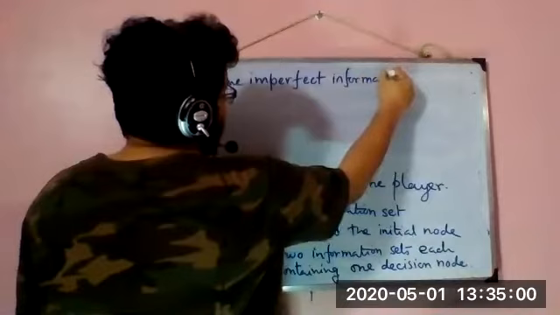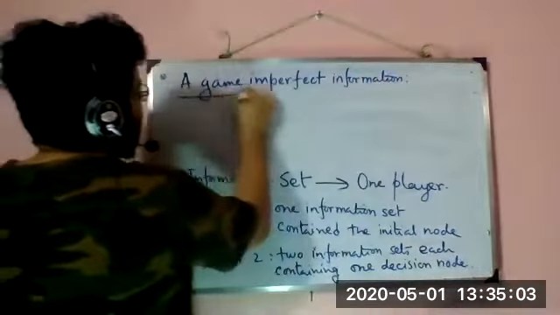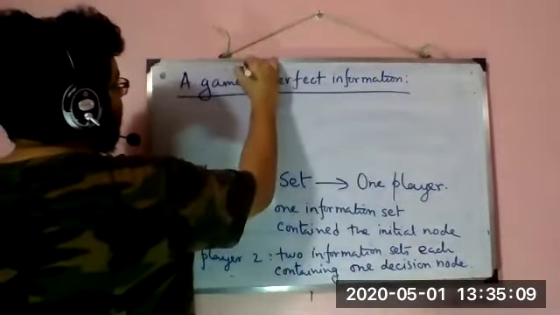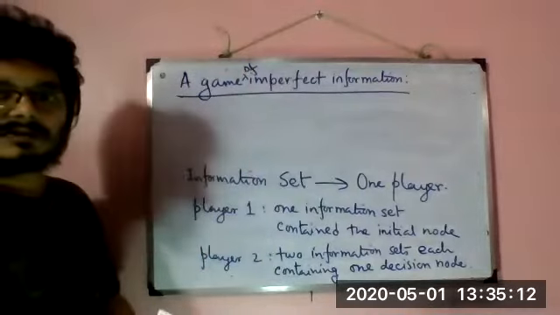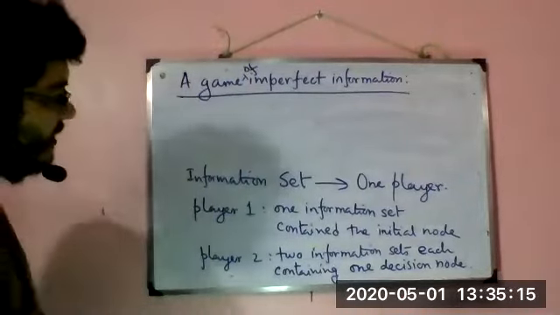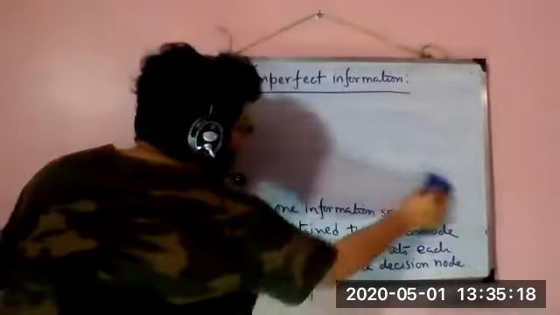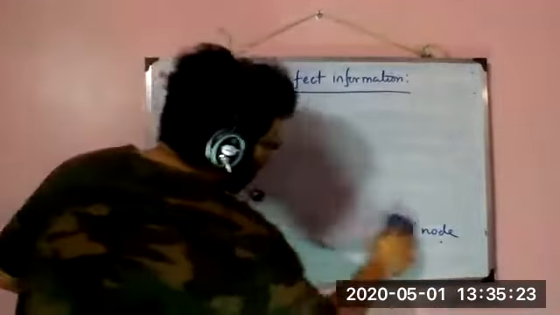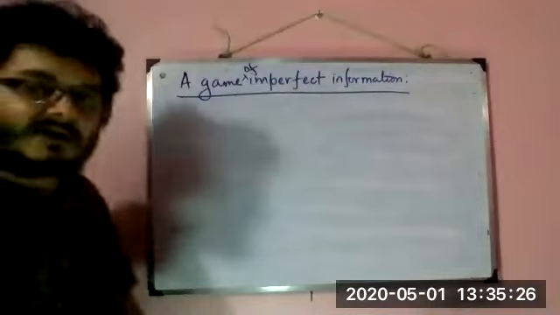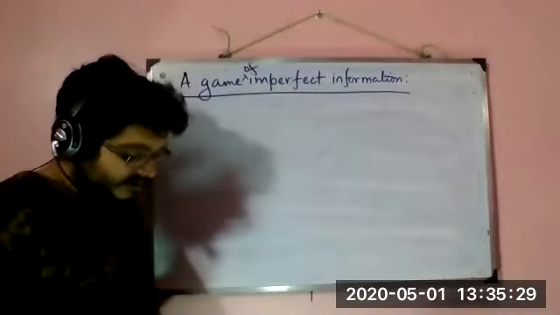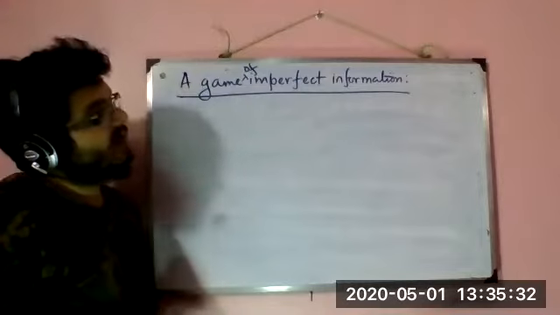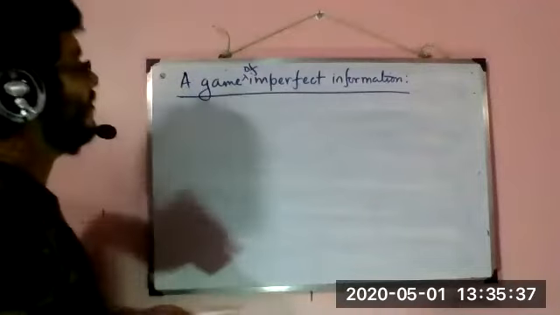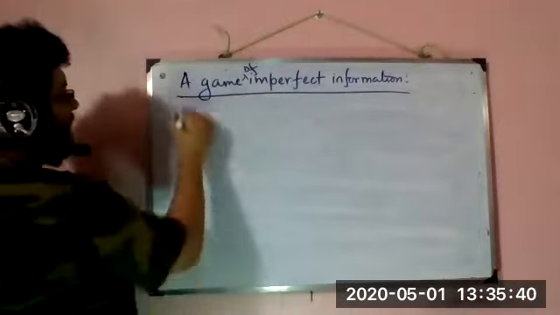A game of imperfect information is one where at least one of the players, either player 1 or player 2, doesn't know what the rival's previous move was. Okay, so what the rival did in the previous move. So we'll consider that kind of a matching pennies.